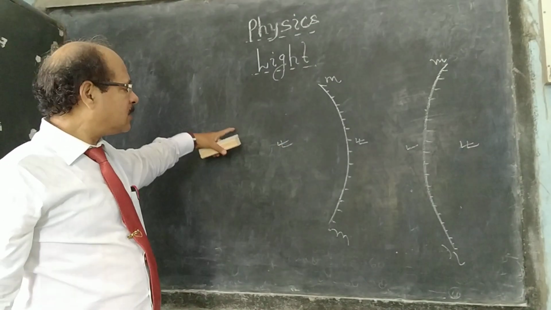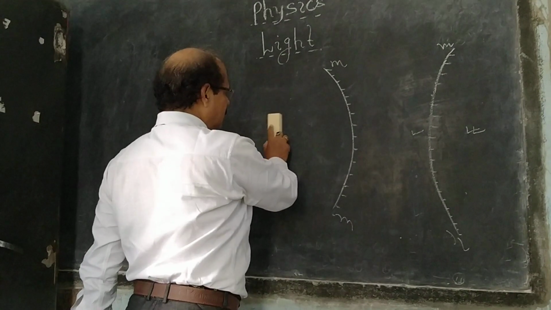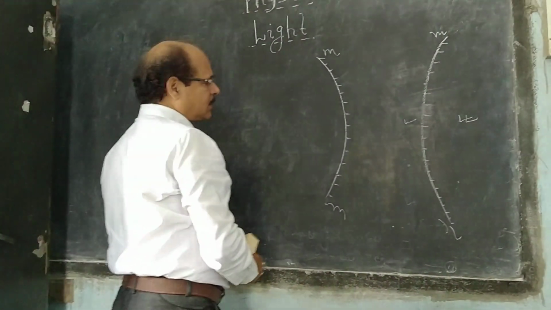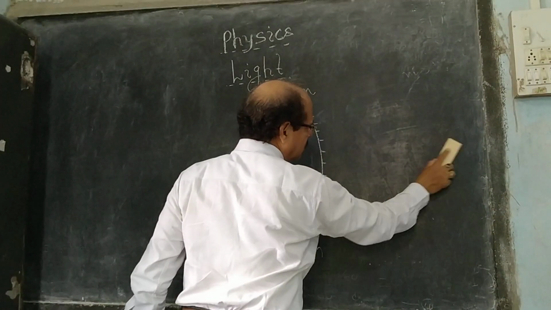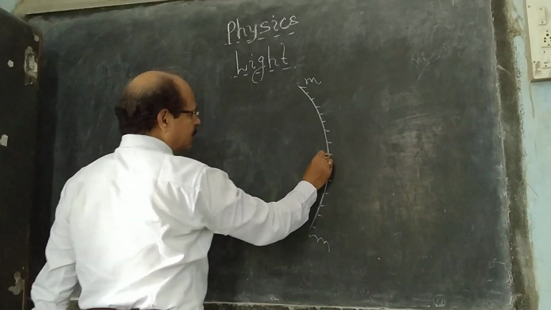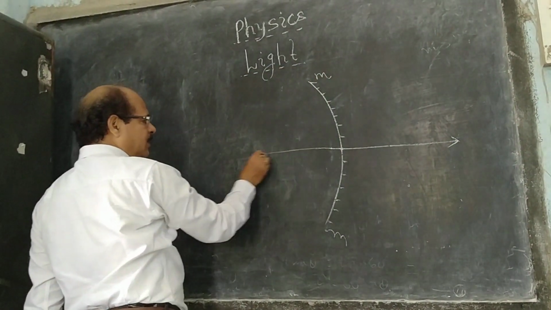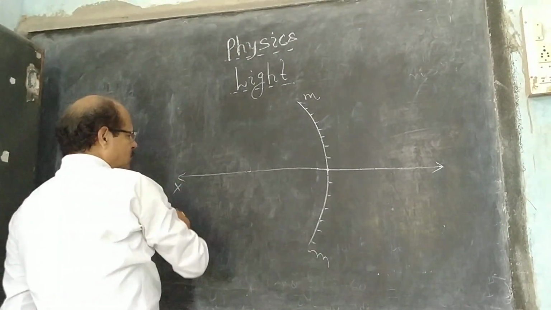An object is always placed in front of the mirror. One surface of this mirror is polished. So when we keep the object in front of the mirror, the rays which strike the mirror are reflected.